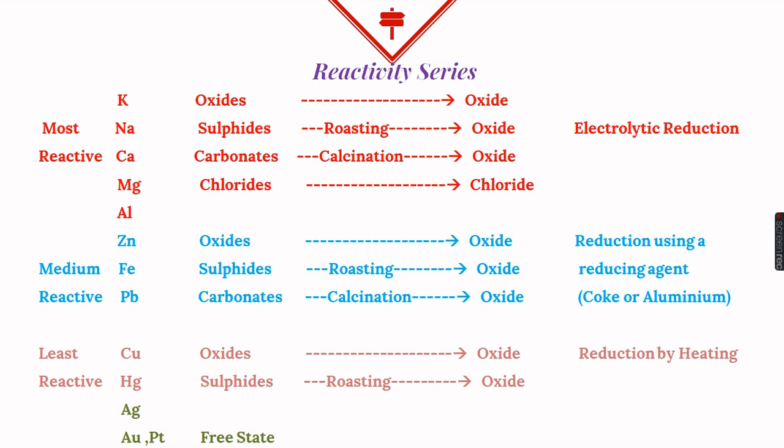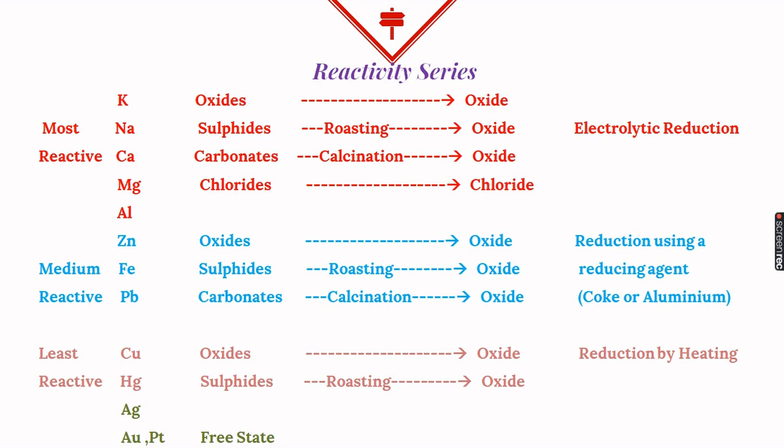Now we know that these metals are of different reactivity, and metals of different reactivities can be reduced by using different methods. So first of all we see oxides of the least reactive metals. Now these metals are so less reactive that they easily leave this oxygen simply by heating. So least reactive oxides are reduced by heating only. Metal oxides of medium reactivity cannot be reduced simply by heating, so they need a reducing agent for their reduction, which can be coke or aluminium.